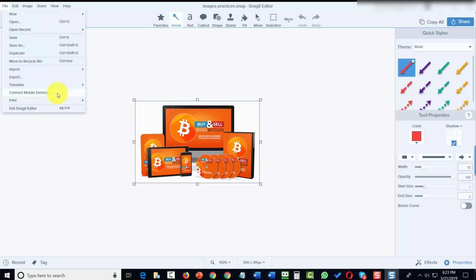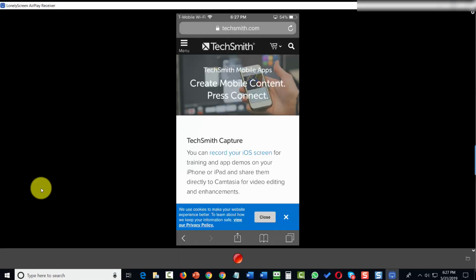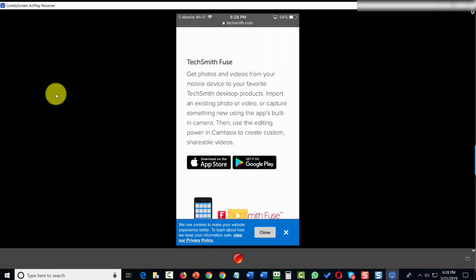Another thing you can do is to connect your mobile device. And what you're going to need to do first is you're going to need to download the mobile app from TechSmith.com onto your mobile device. Now there are three mobile apps that you can use. You can use TechSmith Capture. You can use TechSmith Motion. And you can use TechSmith Fuse.